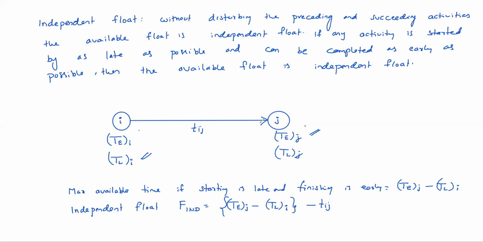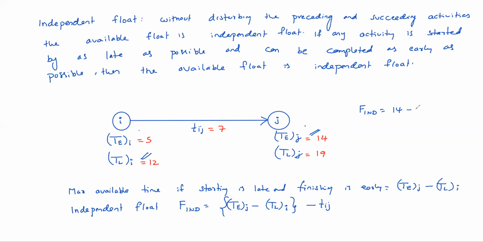Example, suppose here it is 5, it is 12, this duration is 7 days. Suppose this is 14, this is 19. So what is the independent float? Finishing must be as early as possible, 14.